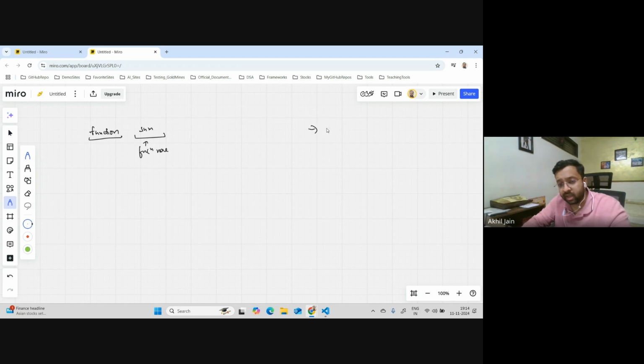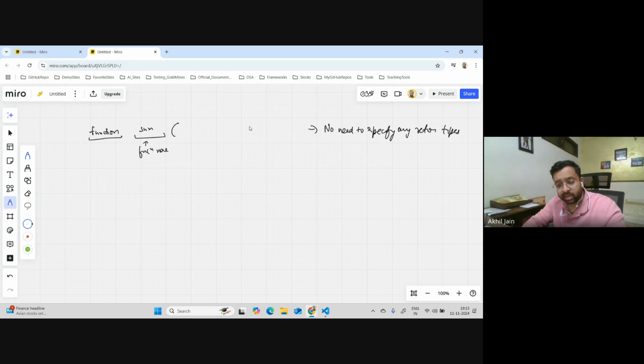First of all, you can see there is no need to specify any return type, because JavaScript does not have data types. It does not require you to specify data types, right? So in Java, if you're not returning something, you would have to say void, and if you are returning an integer value, you have to say int. But in JavaScript, nothing of that is required. You can just use the keyword function and give the name to your function.